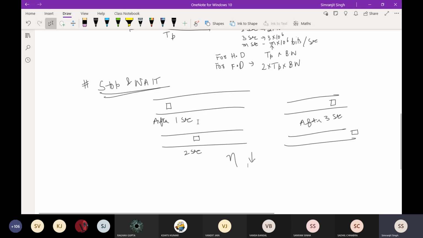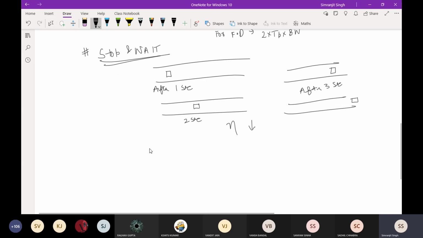That is why, if the channel is very thin, if I call it the channel capacity, if the channel capacity is very high, suppose the channel can hold a lot of bits at one particular instance, and you use stop and wait protocol, the efficiency will be very less.